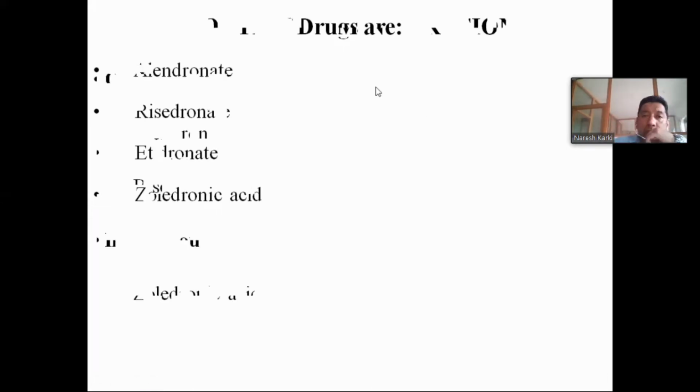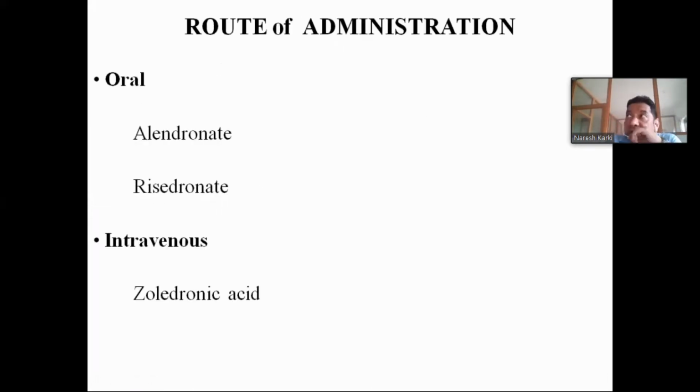Routes of administration of the bisphosphonates. They can be given either by the oral route or by the parenteral route, in which case the intravenous route. The drugs that can be given orally are alendronate and risedronate, and for the intravenous route of administration, zoledronic acid.